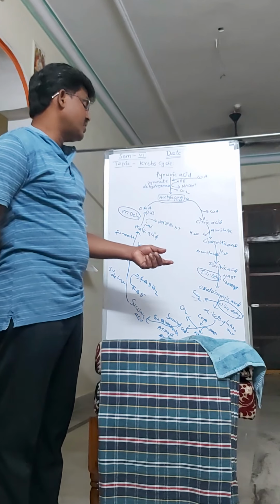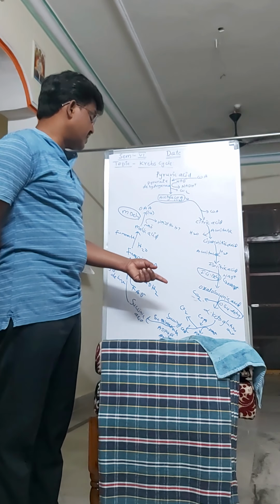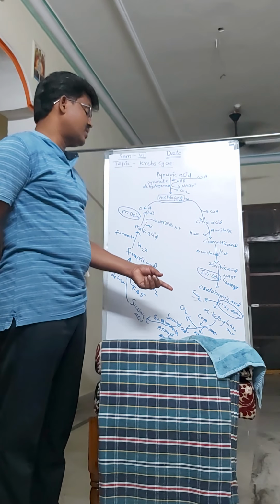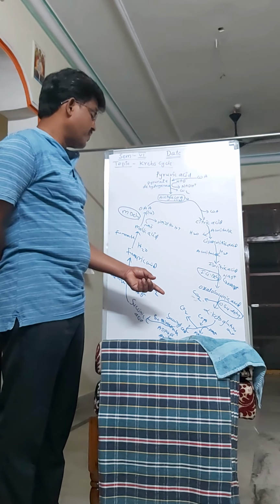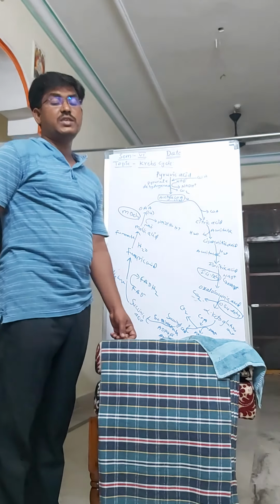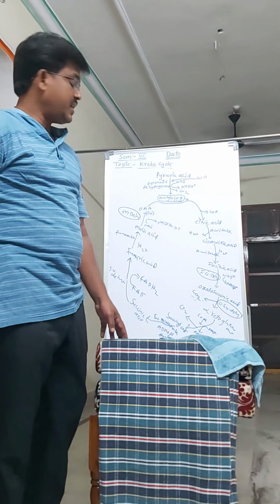This alpha ketoglutaric acid again undergoes oxidative decarboxylation in the presence of ketoglutarate dehydrogenase.